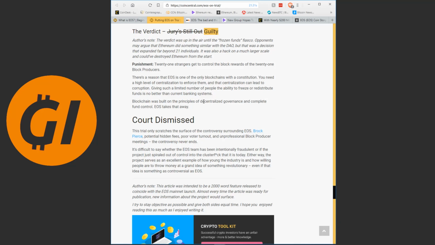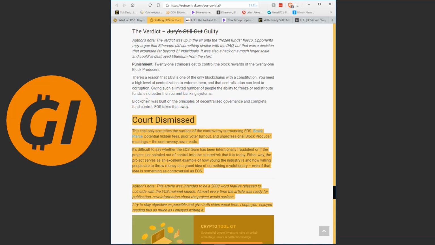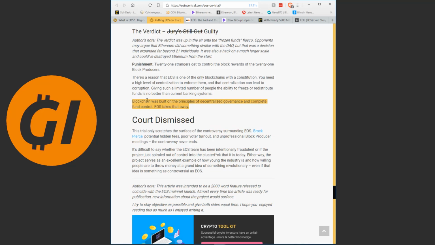Blockchain was built on the principles of decentralized governance and complete fund control. EOS takes that away. And this is where we run into the big issue. This is where you have to decide if you have your investor hat on or if you have your ideological hat on. Do you want to support projects that you personally believe in, that you want to see in the future, that you think are pushing technology forward, or are you here to invest? Or are you doing both, which is also valid?